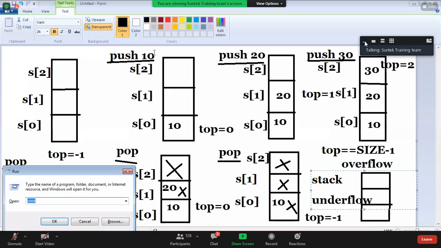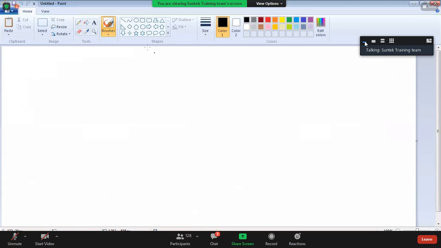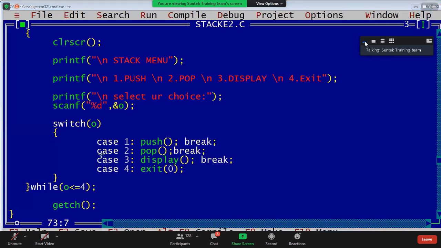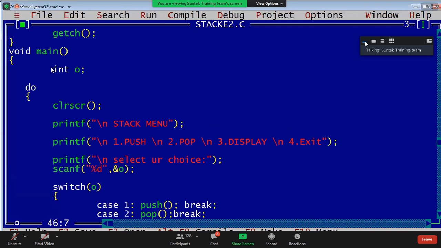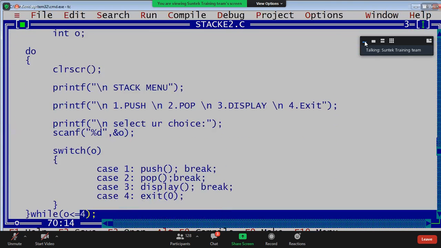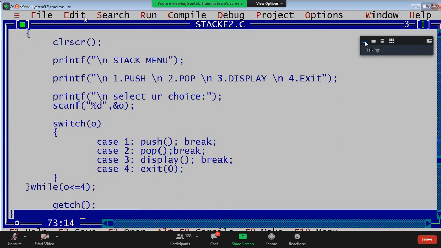Yeah, stack with unlimited size. First, self-referential, same program guys, same options I want. See this, main I will take, but stack with linked list, no?